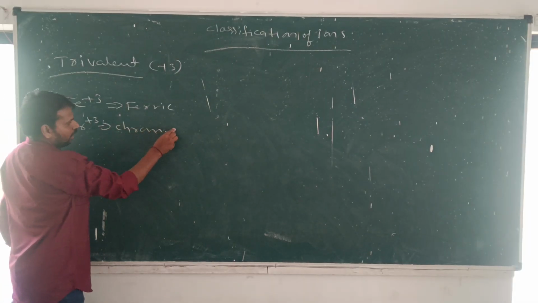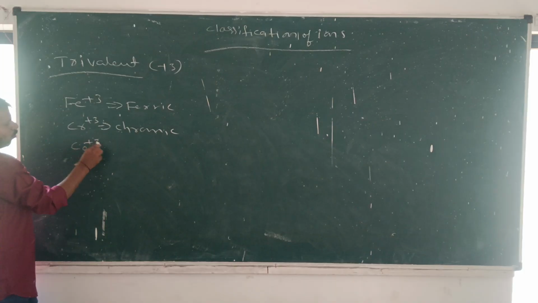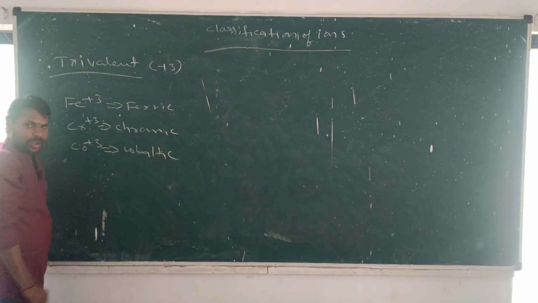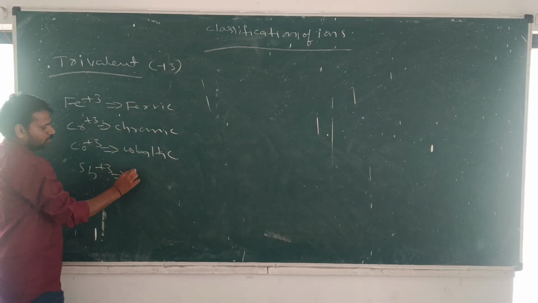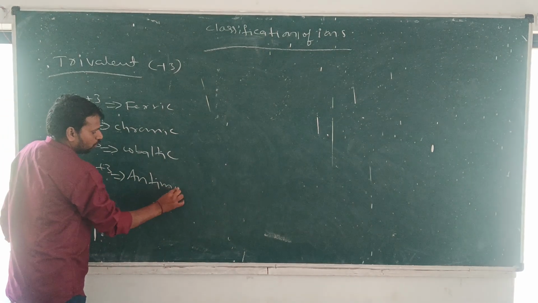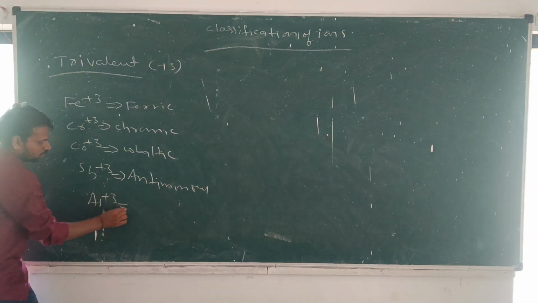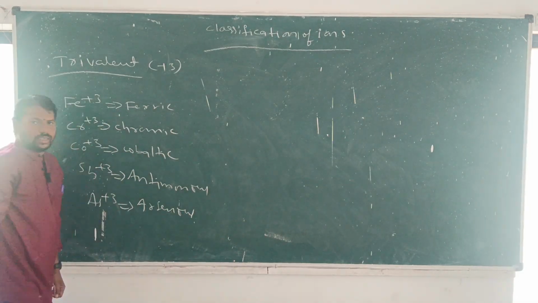Next, Cr plus 3, chromic cation. Next, Co plus 3, cobaltic cation. Next, Sb plus 3, antimonous cation. Next, As plus 3, arsenous cation.